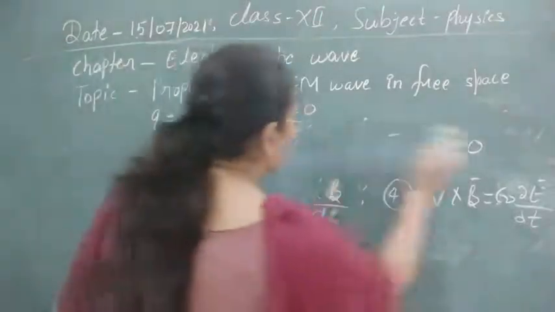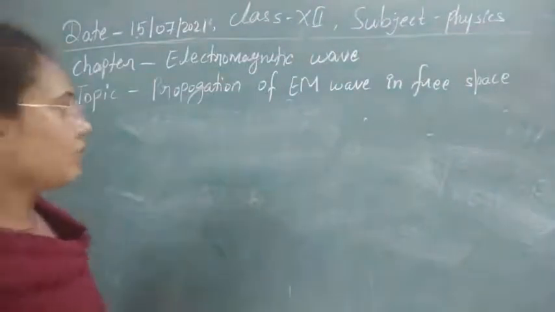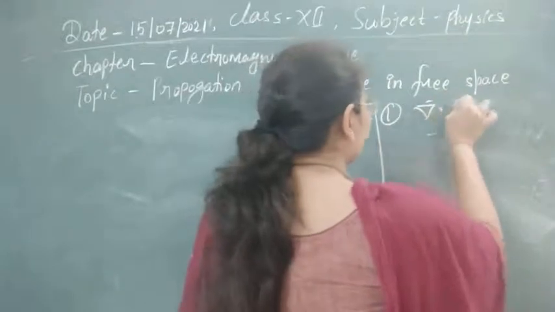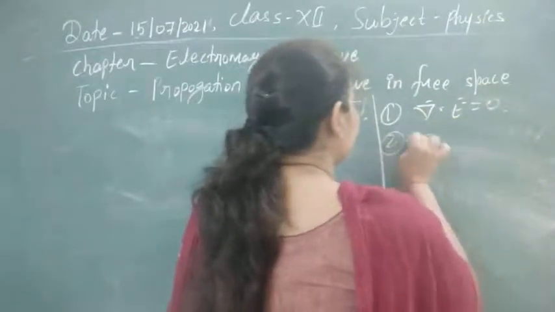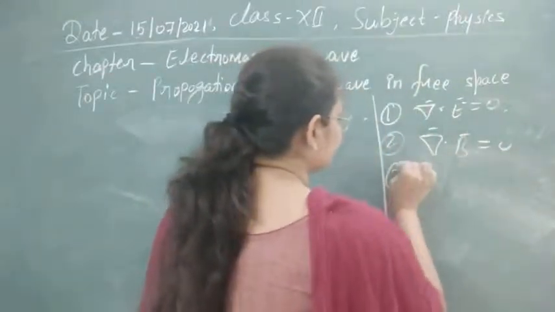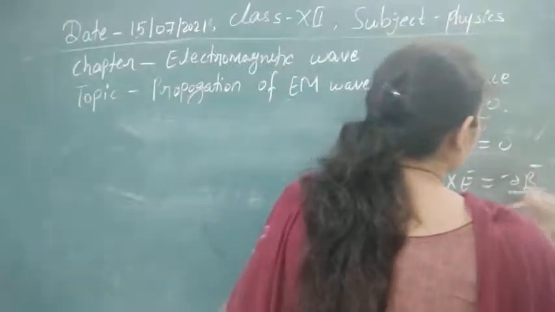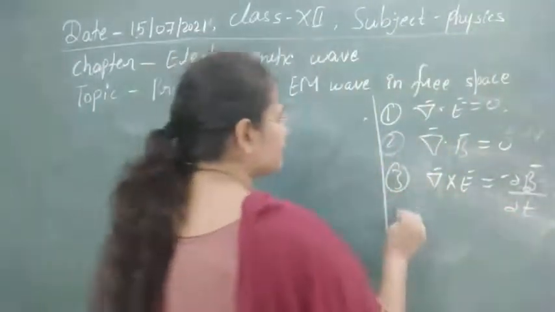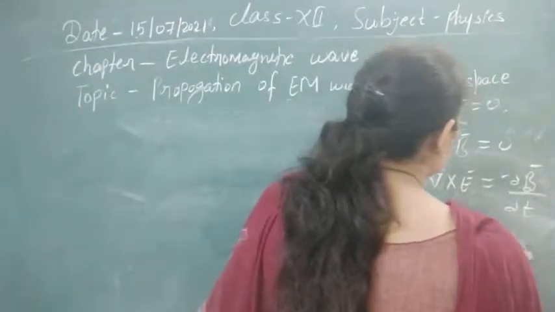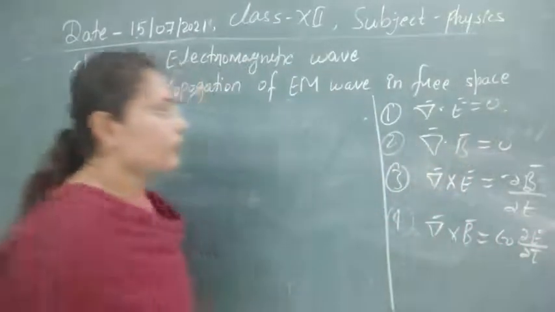So let's now start our equation and this problem from here. First of all, I will write the four equations again. This is del dot E is equal to 0. The second one is del dot B is equal to 0. Third one, this is del cross E is equal to minus. Here one more thing, I am converting them to partial differential equations. Fourth one, this is del cross B, which is equal to epsilon 0 delta E by delta T. So these are our four equations now.